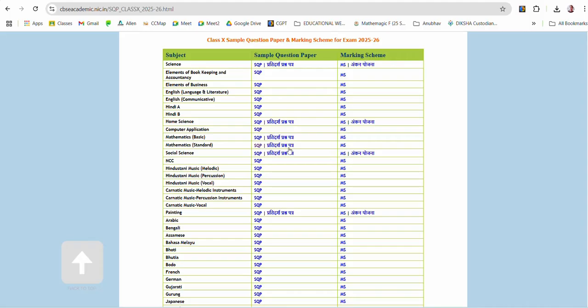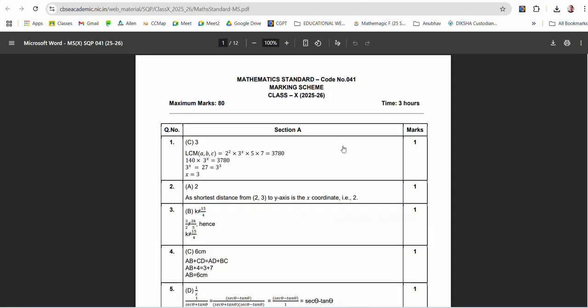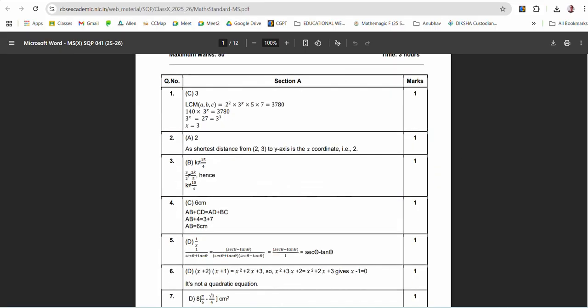So if you go here, you can see MS means marking scheme. If you click here, the marking scheme for that particular question is also available.